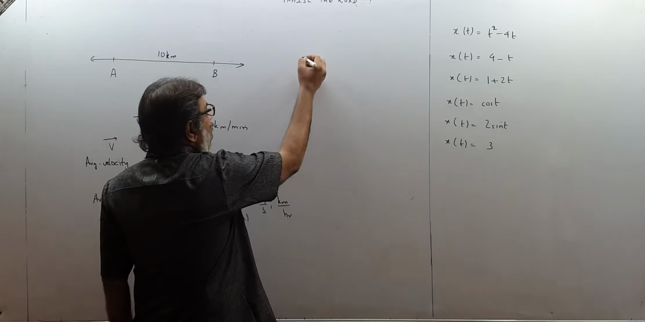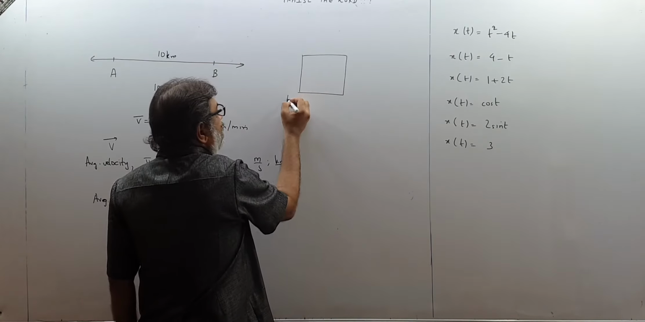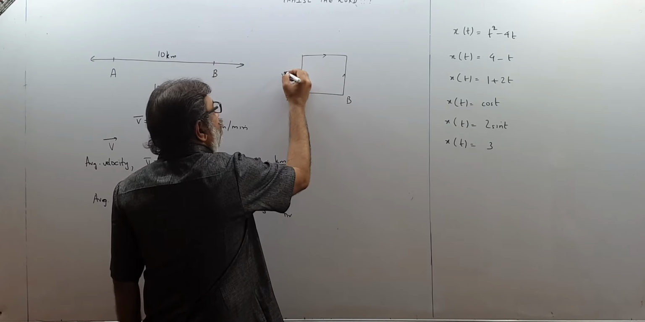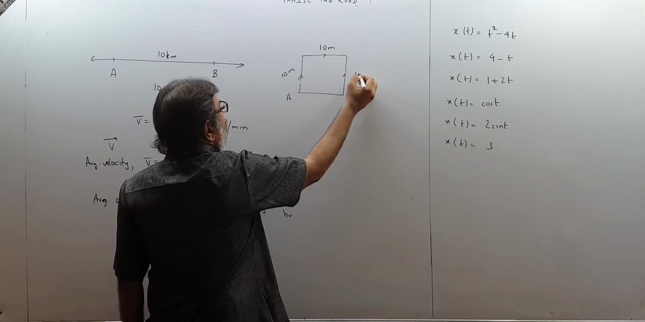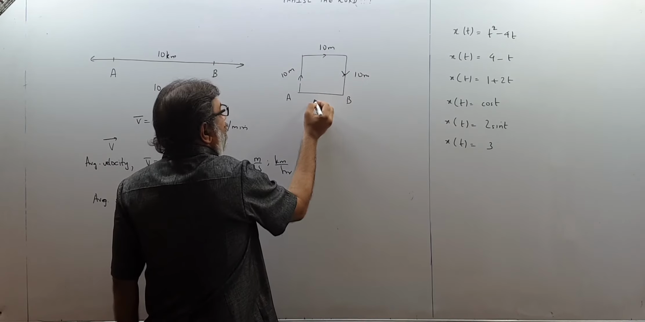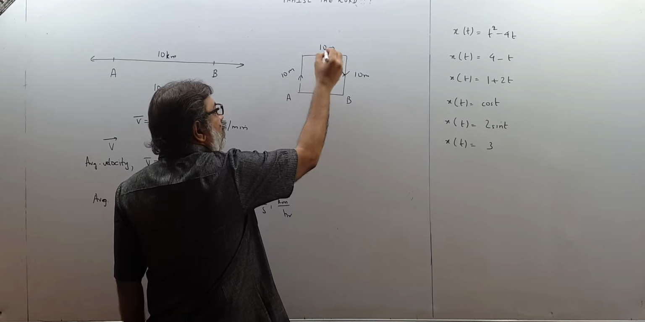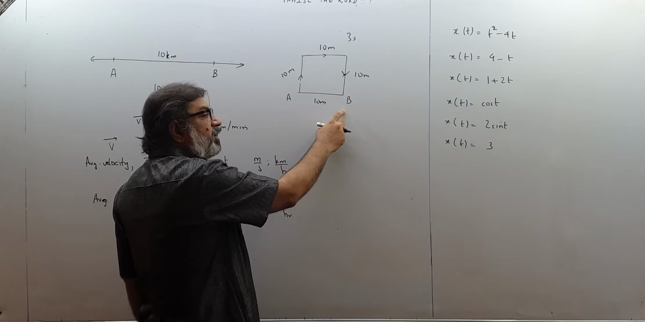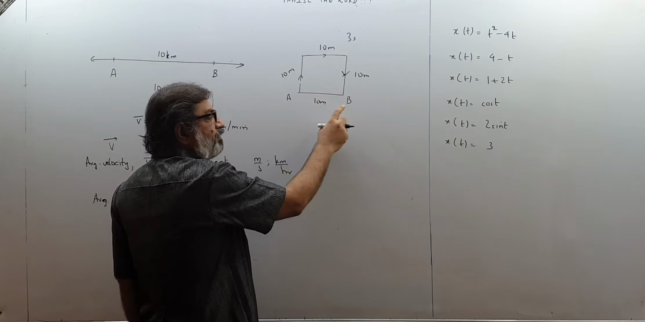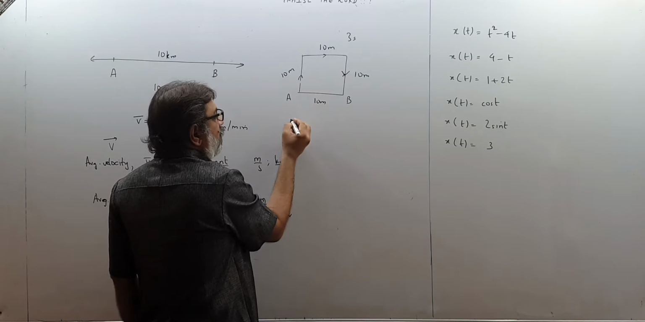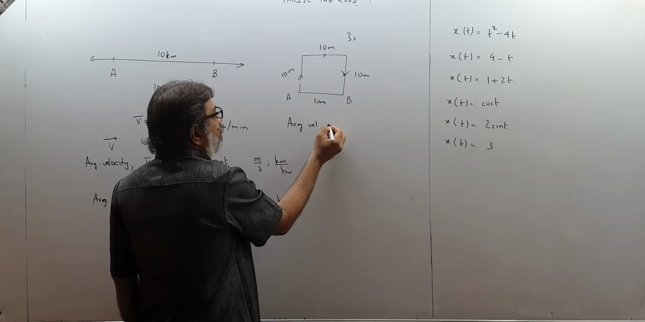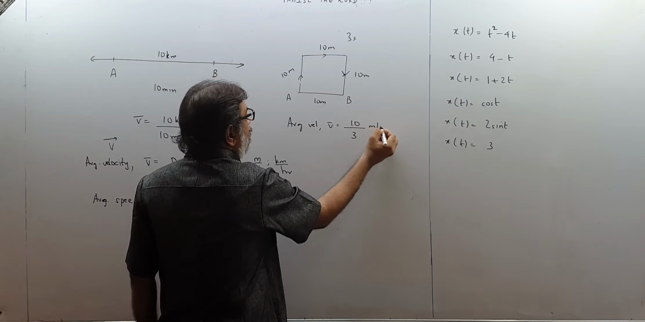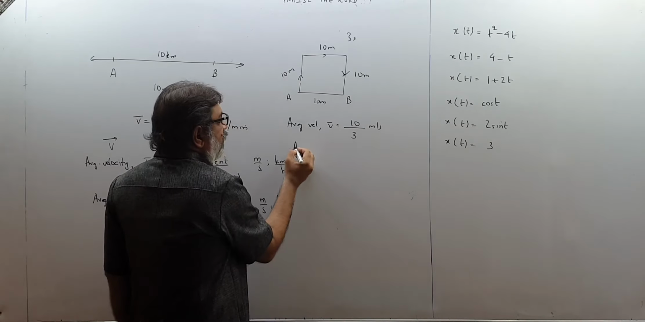Now please understand, children, if there is a square path like this and a body goes from A to B on this track, supposing this is 10 meter, this is 10 meter, this is 10 meter, and this is also 10 meter. Supposing the body goes from here to here and it takes 3 seconds to do so. So displacement is only 10 meter from initial position to final position. The average velocity, displacement upon time taken, will be 10 upon 3 seconds.